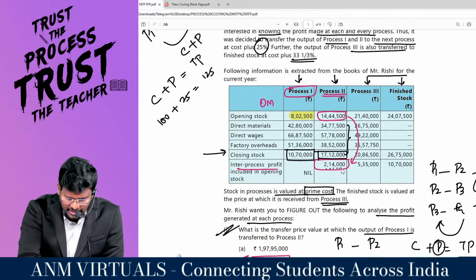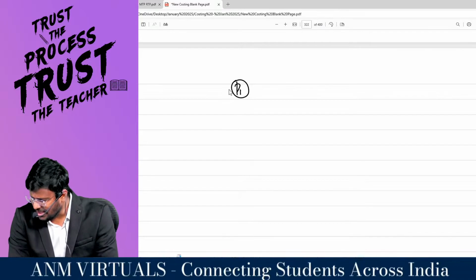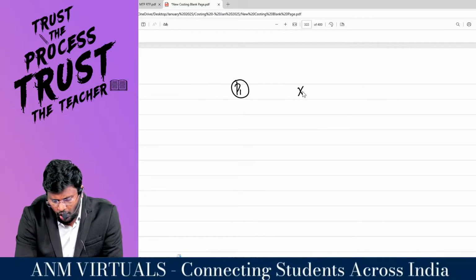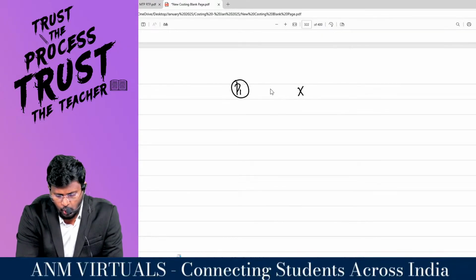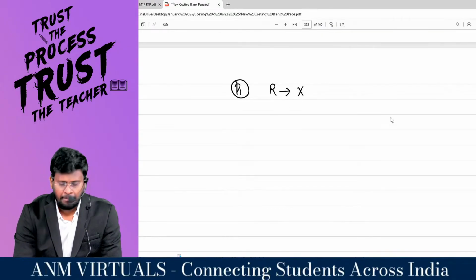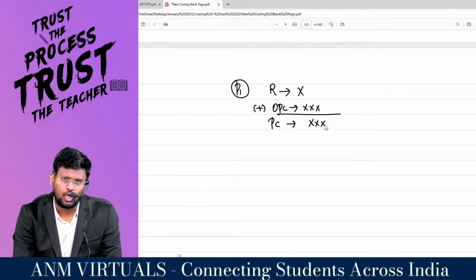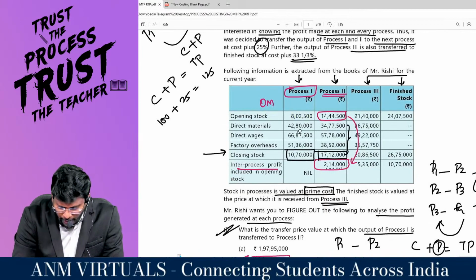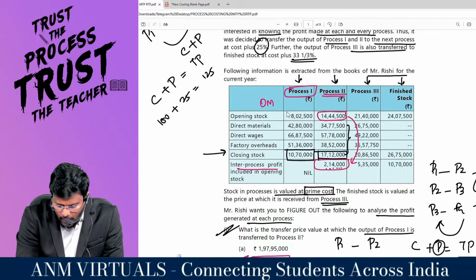Before we move to the answer, think of process number 1, logic. In process number 1, my dear lovable students, they will not receive from any earlier process because they are the first process. So there is no concept of receipt at all. Add own production cost and I will get the prime cost. Basically, what is the prime cost for the first process? It is opening stock plus direct material plus direct labor plus direct expenses. Up to this is my prime cost.